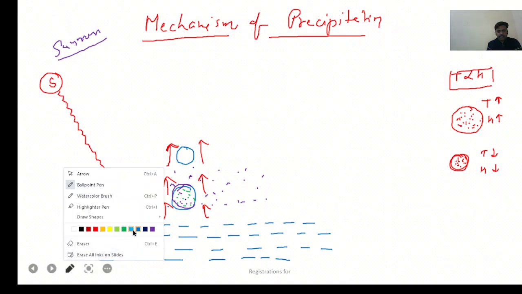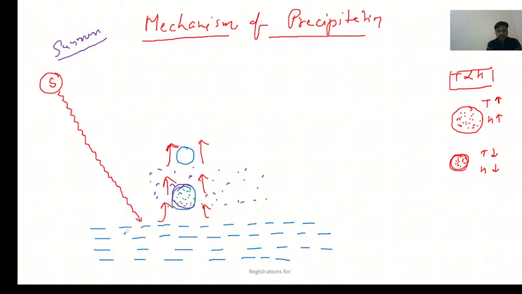Right now we can see not only that the temperature is less, but also the moisture content. The holding capacity here is less. Why? Because the temperature is less, so the air mass has contracted. But the same amount of moisture which was present here is also present here.